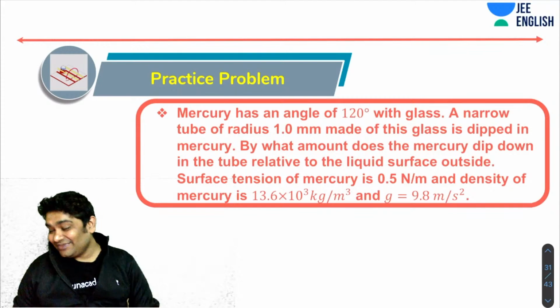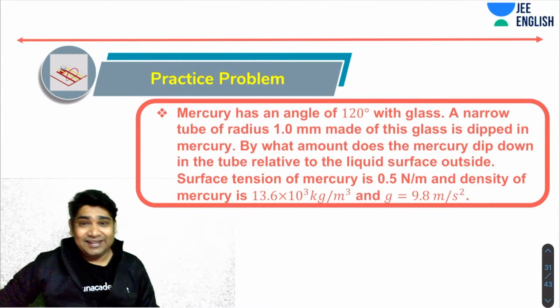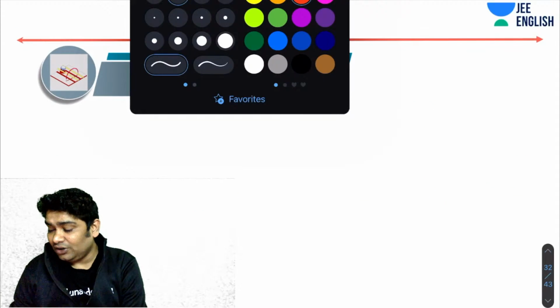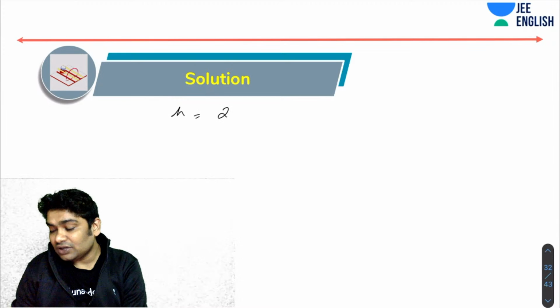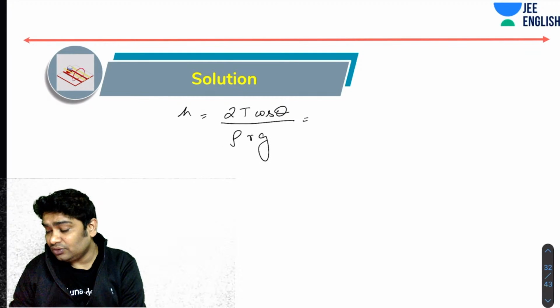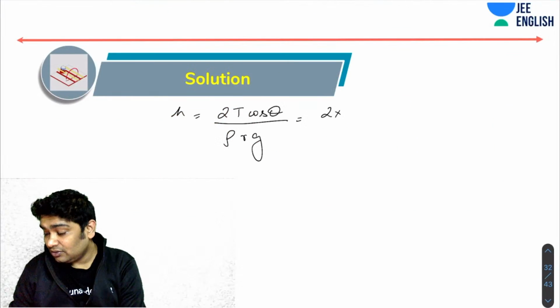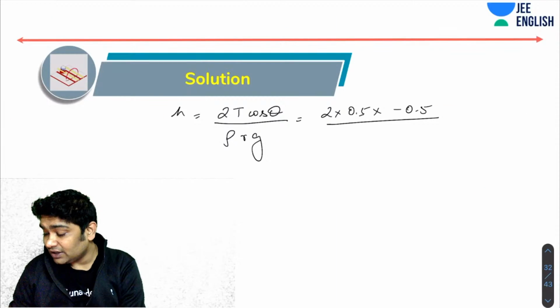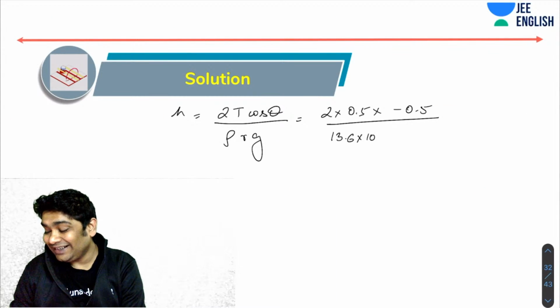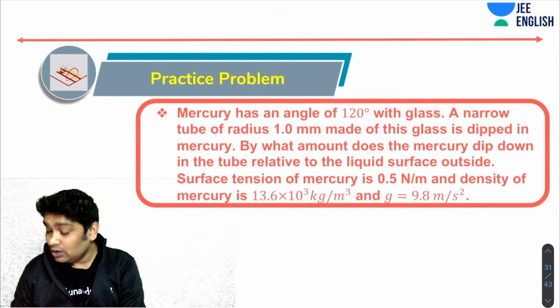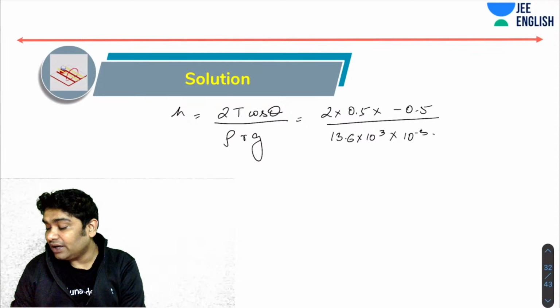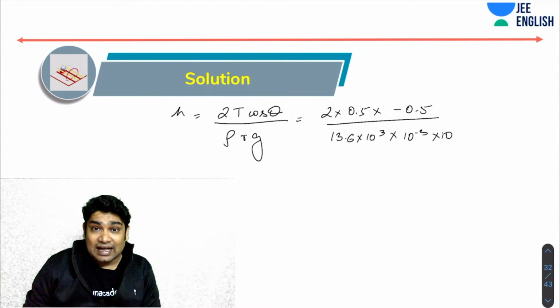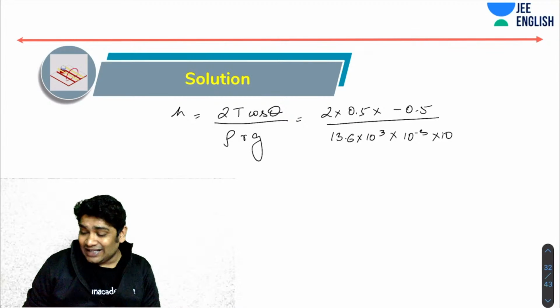All right, no problem. Now, again, this is a very simple, straightforward question. As I said, all you need to do is use this formula. Substitute all the values. 2 into T was 0.5, I think. Yes. 0.5 into cos of 120 would be minus 0.5, over rho was 13.6 into 10 to the power 3, into r. Radius was 1 mm, so 10 to the power minus 3, into 10. All you need to do is solve this and you would get the answer. As simple as that.